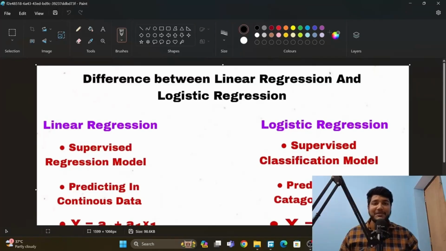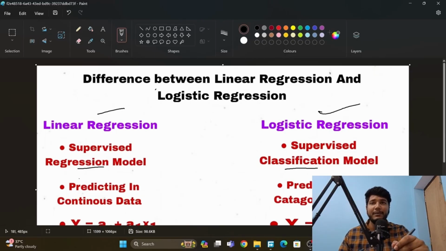Hello everyone, in this video I will explain the difference between logistic regression and linear regression. So let's start this video. Both logistic regression and linear regression are used in supervised learning. But the difference here is that linear regression is a supervised regression model and logistic regression is a supervised classification model. So what does that mean?